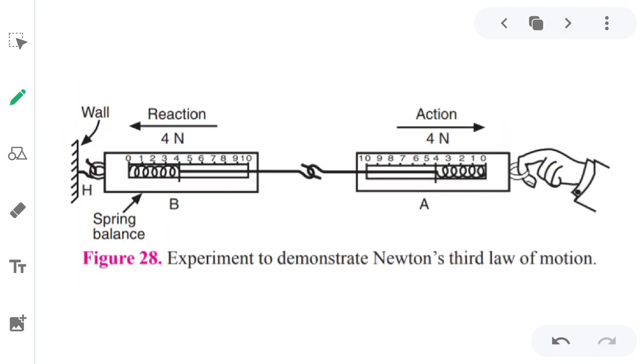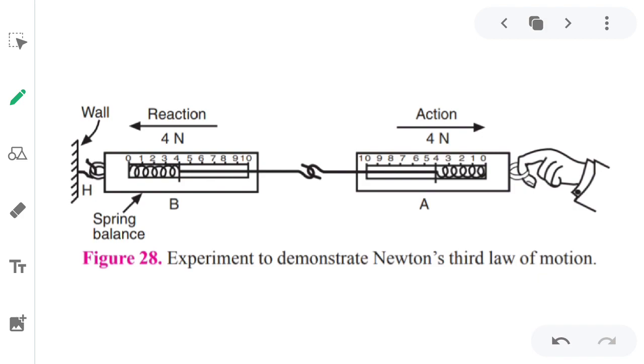Here you can understand this by the given experiment. We have two spring balances. One spring balance is attached to the wall, and another spring balance you are pulling towards yourself. When we do this experiment, we can see that when we pull the first spring balance, the second spring balance shows the same reading as the first.